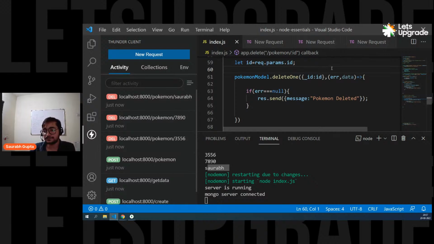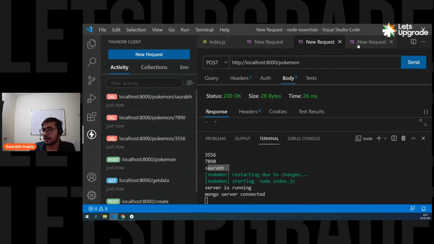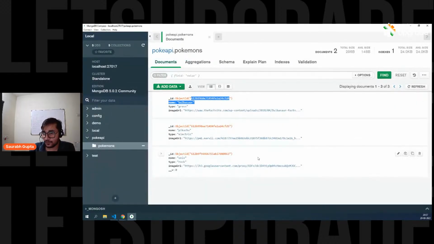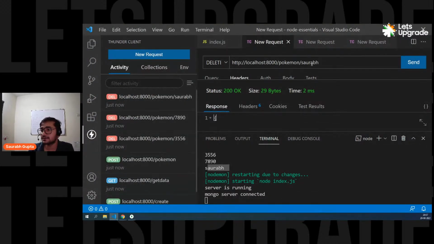This delete one should delete the record. Let's confirm it. To confirm it, we have to use the ID. So let's copy one ID from here. So let's say I want to delete Onyx. Okay. So I'm going to copy the ID. And now guys, remember, whenever you're copying the ID, you don't have to take this object part. Only take the number part. Only take the things that is inside double quotes. That is your ID. So copy that thing. Okay. Come in your client again. New request.